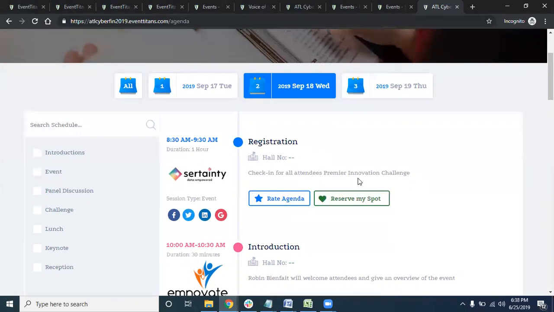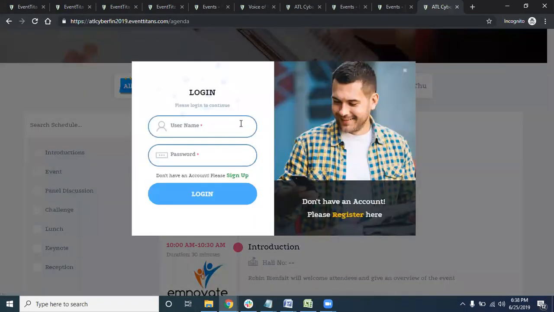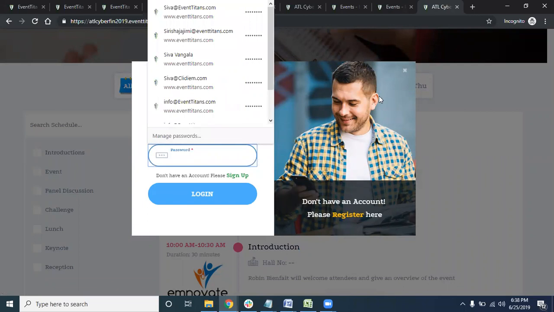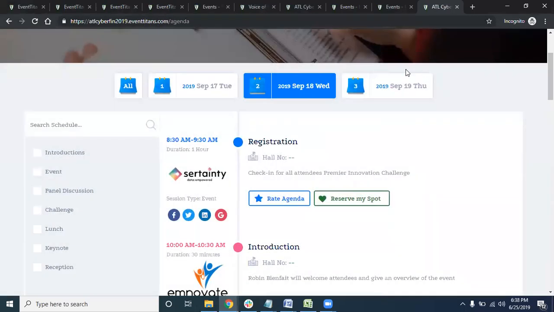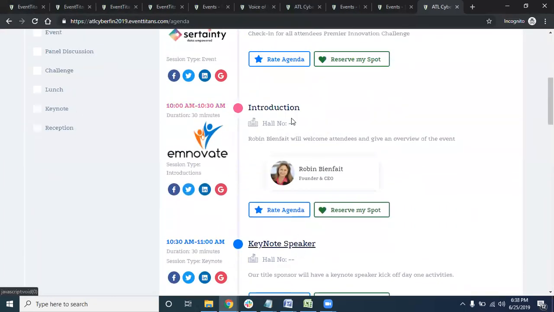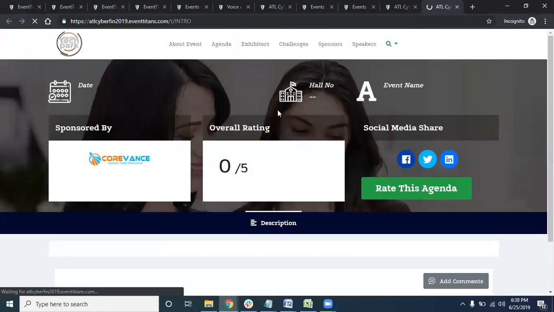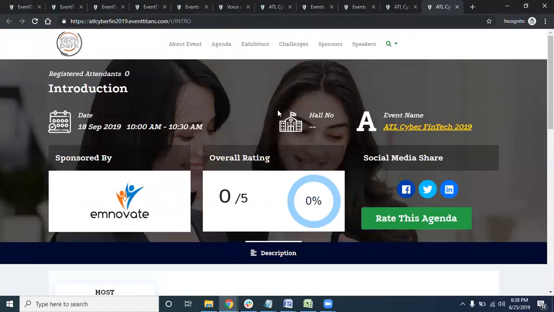So let me show you a couple of examples right over here. If I would like to reserve my spot for this particular session, I should have been logged in, right? Since I'm not logged in, it will ask for my user ID and password, right? And the same thing would be rating the agenda. So where would I see this information? Let's go to the introduction and see it. This is how the page would look like.